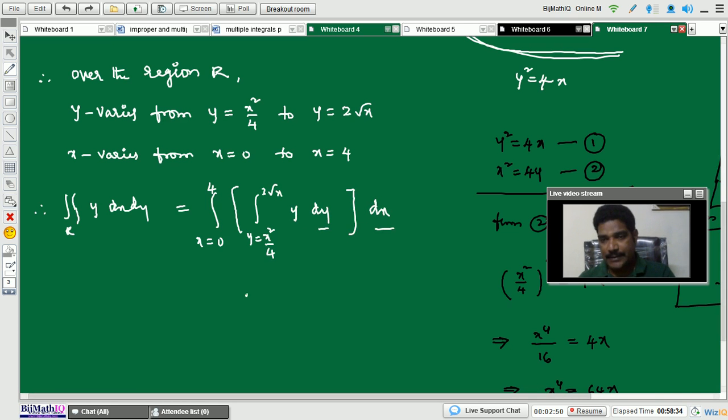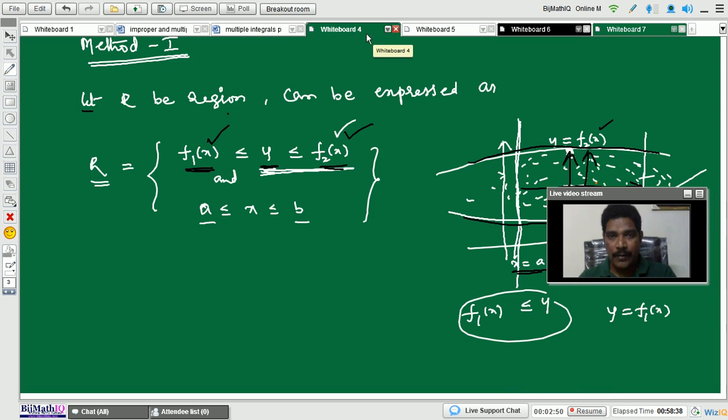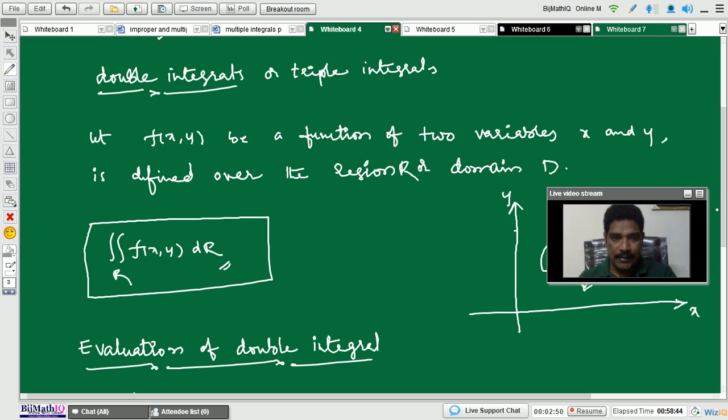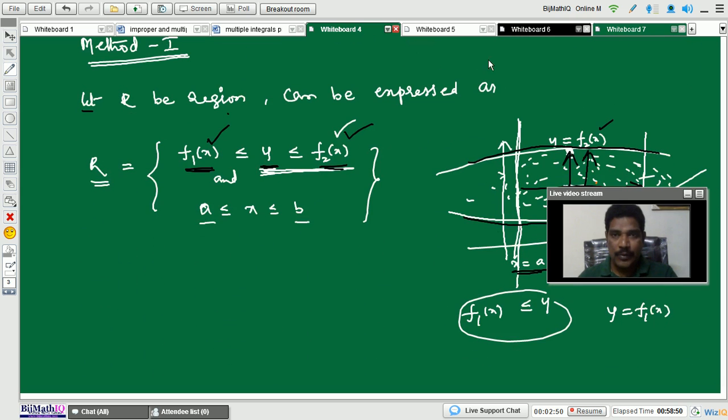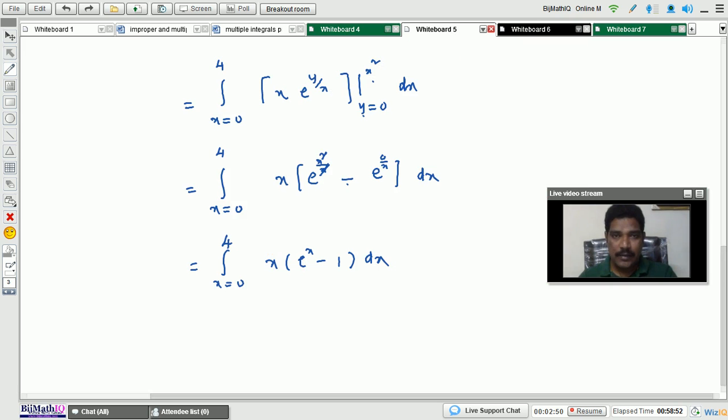So what is the order of integration here? dy into dx. That is the method 1 process. So how are we writing the integral limits?